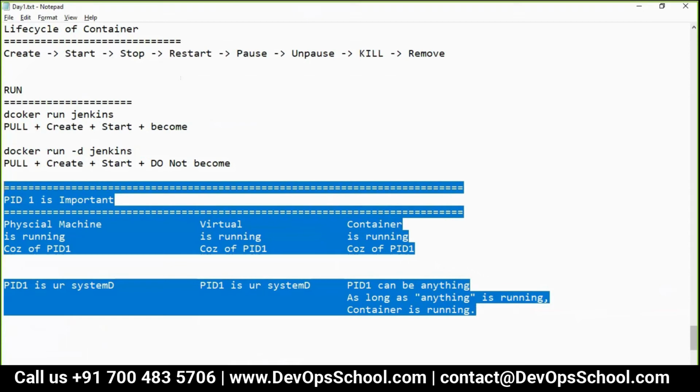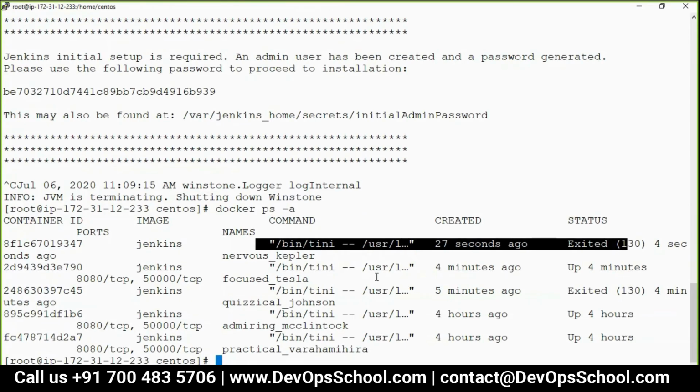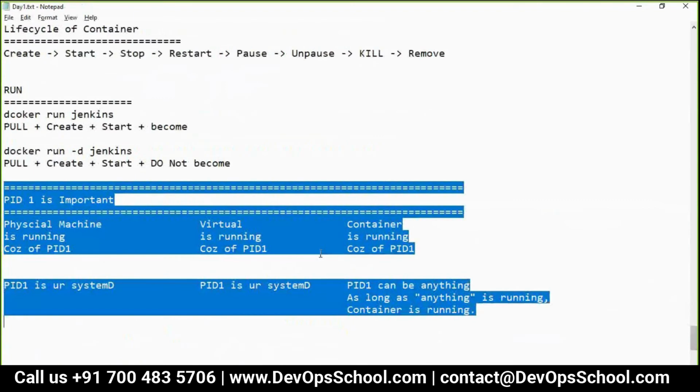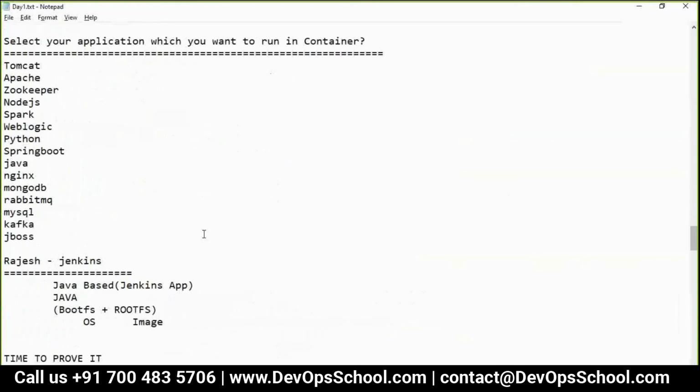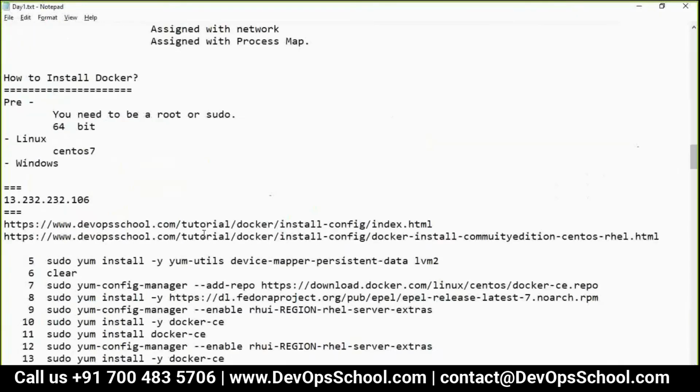Yes, Rajesh. Okay. Now I got bored with this container for the time being. I have to use some other image. Now what image should I use? Let me use one of the Ubuntu images. Why Ubuntu? Now go back to the basics again. Please never forget the basics. What is an image? You need to understand.